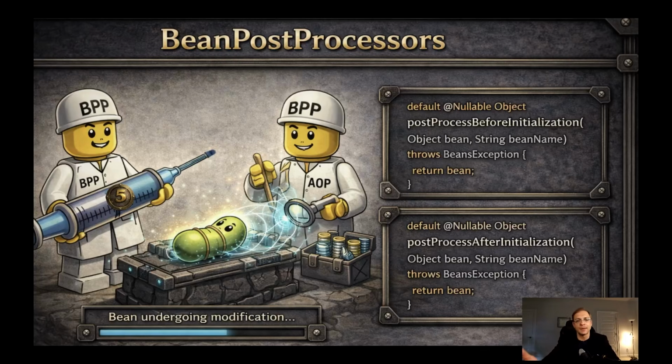Let's meet the new mechanism, the most popular one, I think: bean post-processors. Bean post-processors have two methods. One of them is called postProcessBeforeInitialization, and the second one is called postProcessAfterInitialization. So let me concentrate, meanwhile, only on the first one. Forget about the second one. Let's think that a bean post-processor has only one method. What should they do?